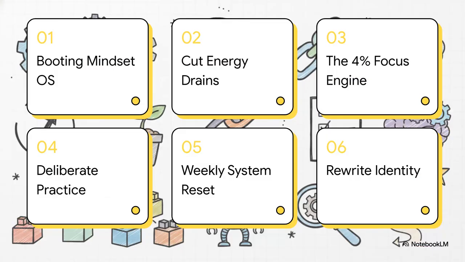So here's our 6-module installation checklist. We've got booting Mindset OS, scan and cut energy drains, the 4% focus engine, deliberate practice and debugging, weekly anti-crash reset, and finally, rewrite identity source code. Let's get right into it.